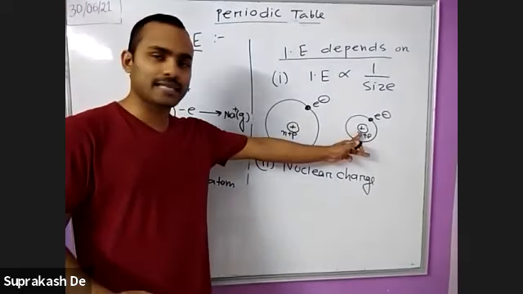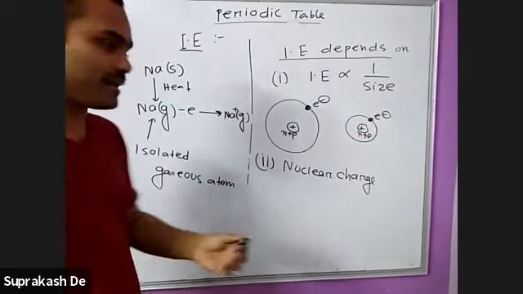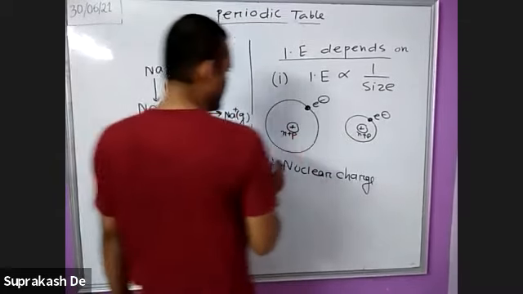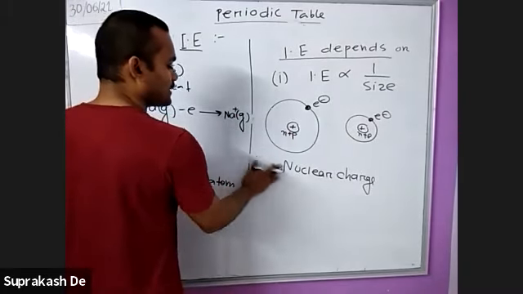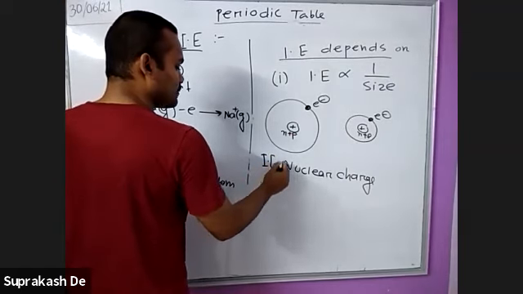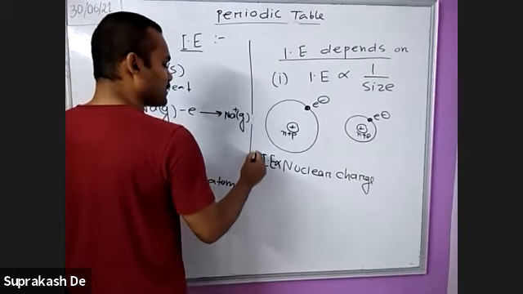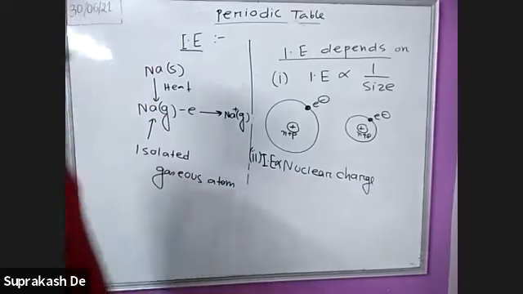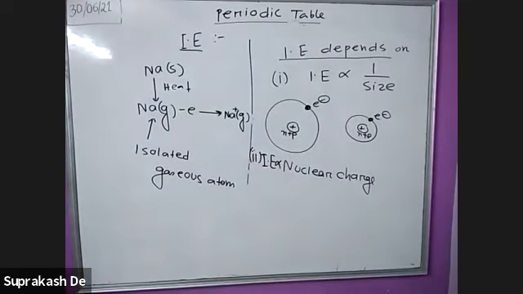So ionization energy is directly proportional to nuclear charge, and obviously nuclear charge is linked with atomic size.